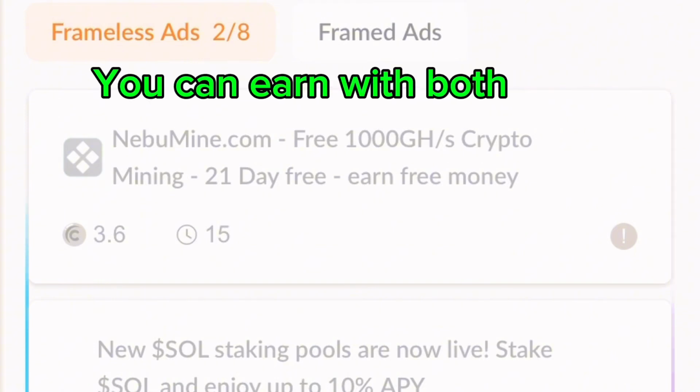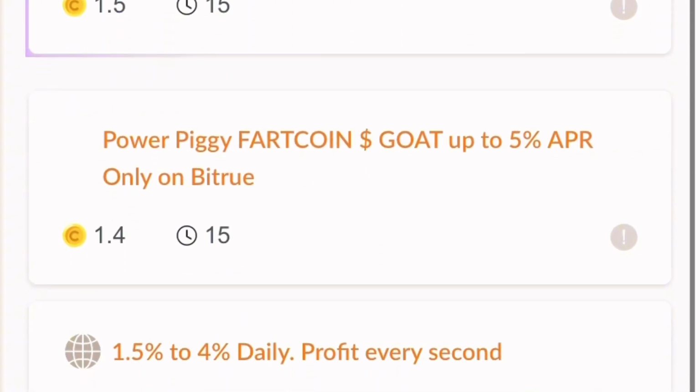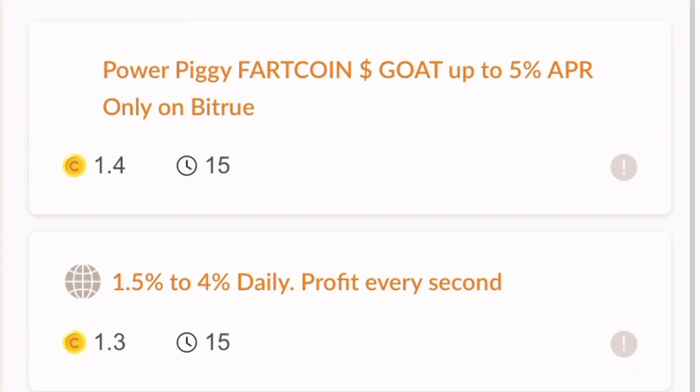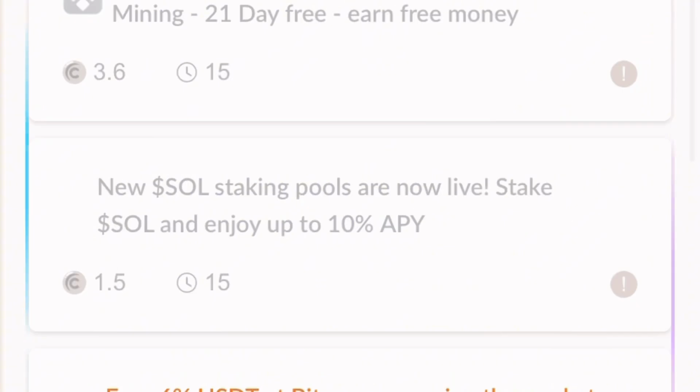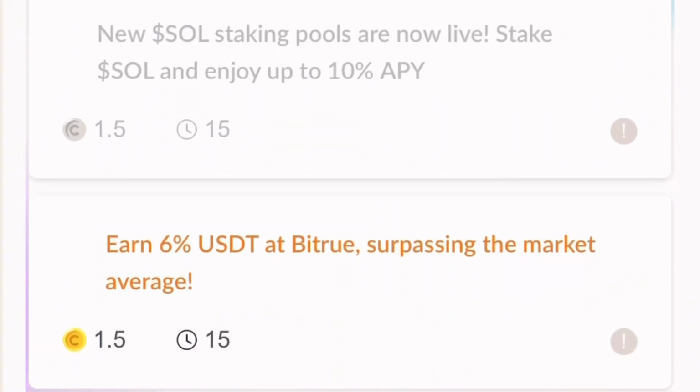Remember, I told you that all you do on this website is just make a click to view text and you get paid. Right now, you can see that you can view this particular text for 15 seconds and you'll be paid 3.6 coin. And when you go ahead to view the second one, which I've already viewed, you'll be paid 1.5 coin.